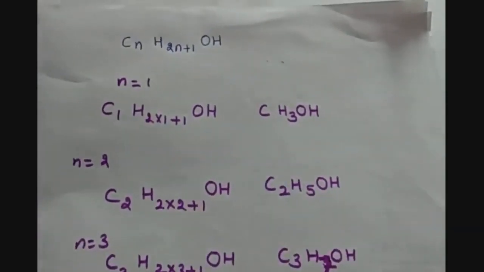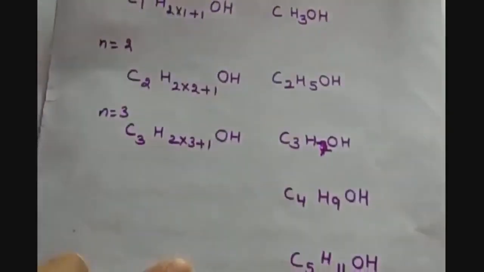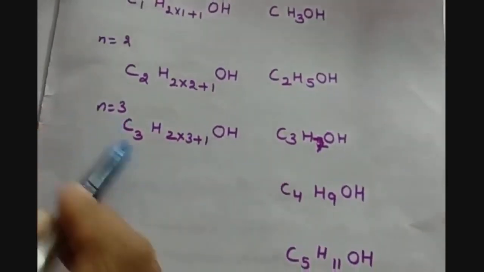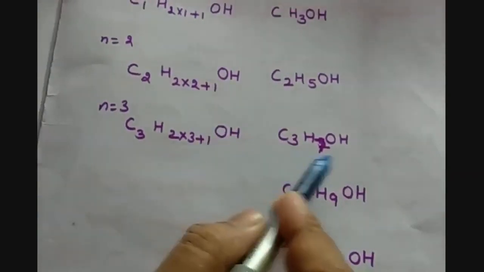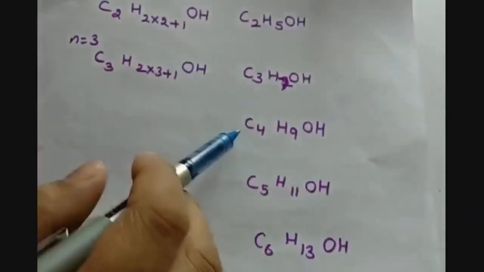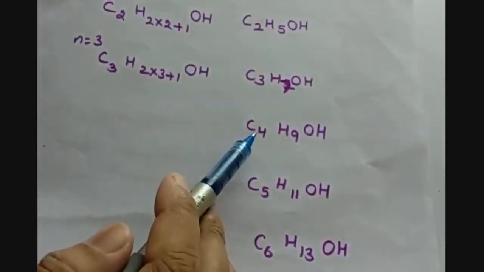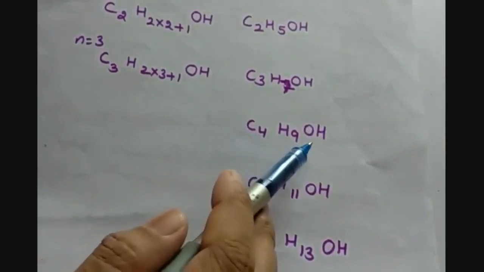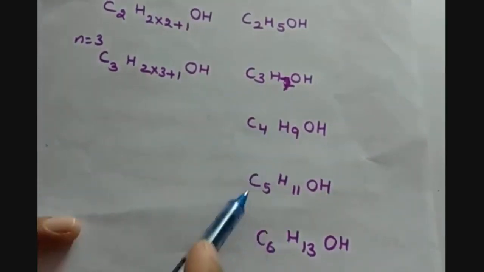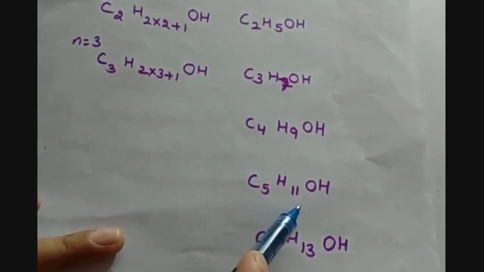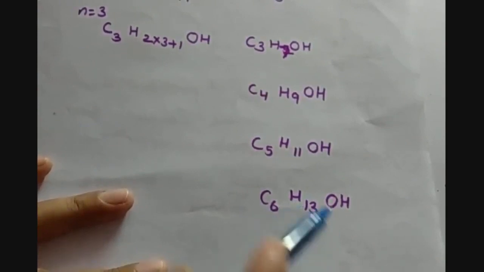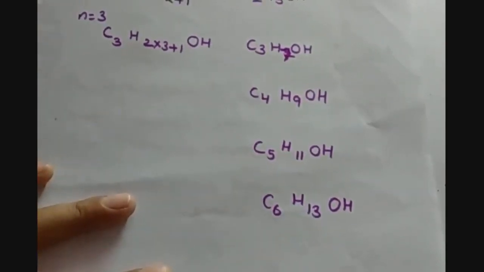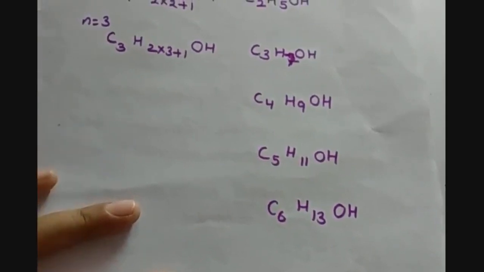Then when we put n is equal to 3, then C3H, 2 into 3 plus 1, OH, C3H7OH, and so on. For n is equal to 4, we will be having C4H9OH. For n is equal to 5, we will be having C5H11OH. And for C6, we will be having C6H13OH. So, is there anything coming into your mind by seeing this series?